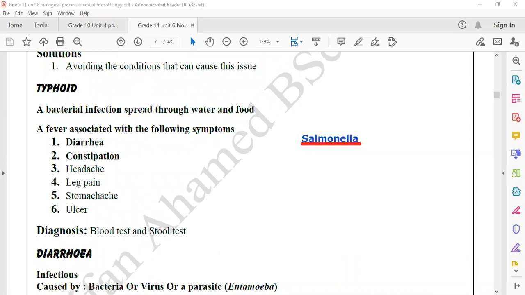And we have to go for a blood test and a stool test, feces test, to confirm the typhoid diagnosis. Whether you have typhoid or not is tested by a blood test and a stool test. Are you clear?